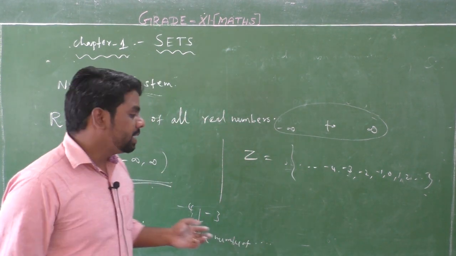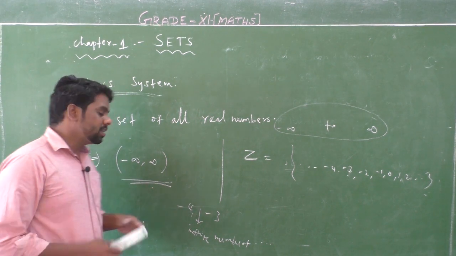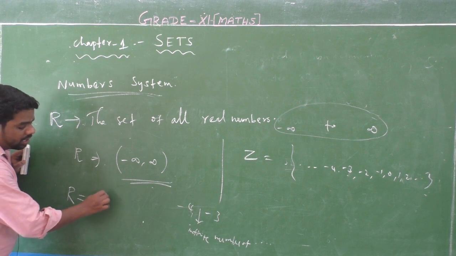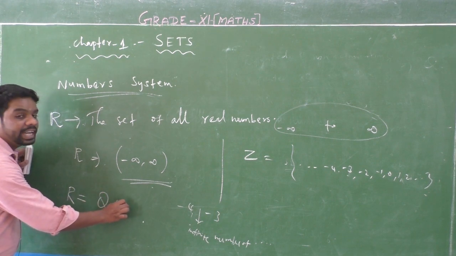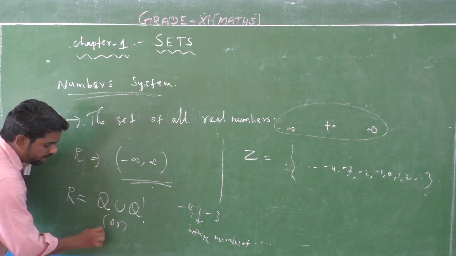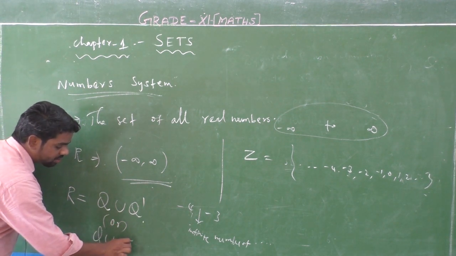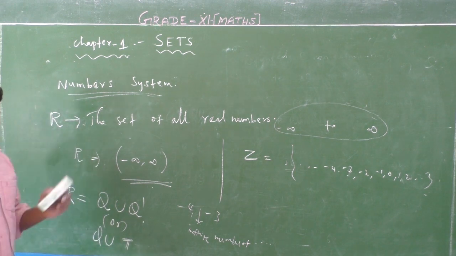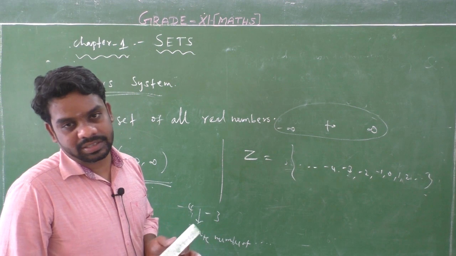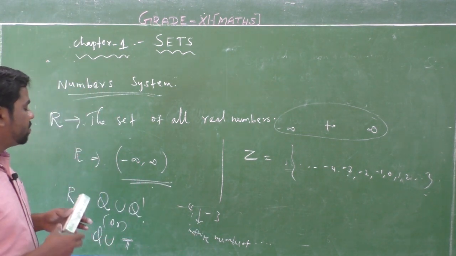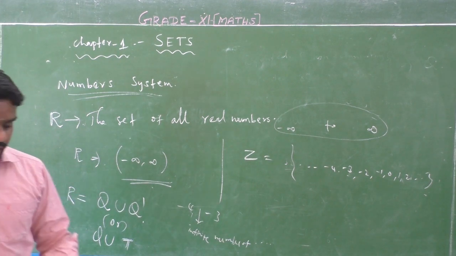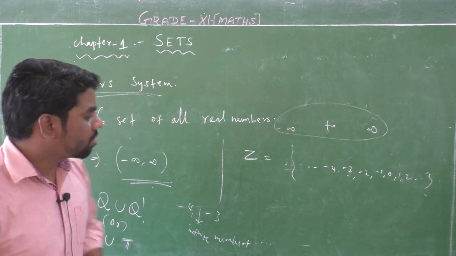But real numbers include all decimal numbers in between. Simply, real numbers equal the rational numbers union the irrational numbers, or Q union T, where T is the irrational numbers. So the rational numbers union the irrational numbers is equal to the real numbers. The set of all real numbers is minus infinity to plus infinity, with all numbers in between. Okay, next, complex numbers.